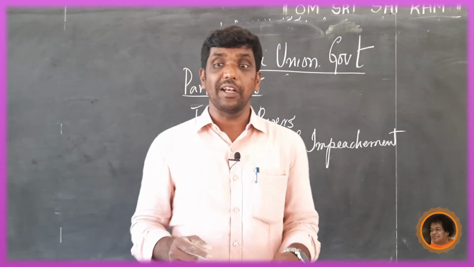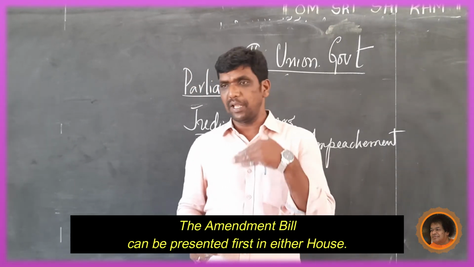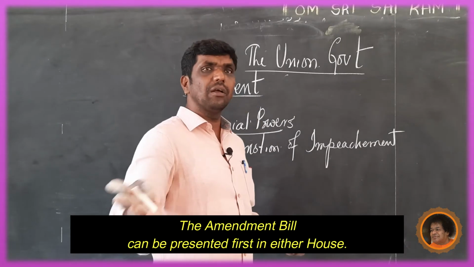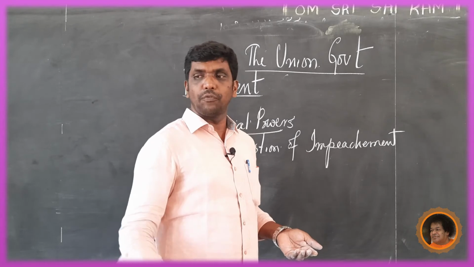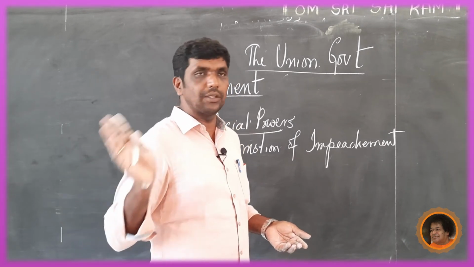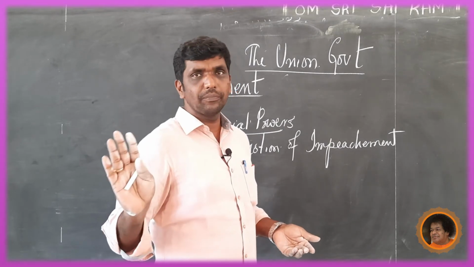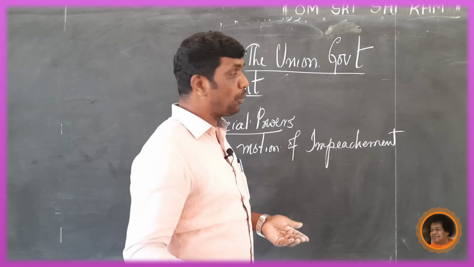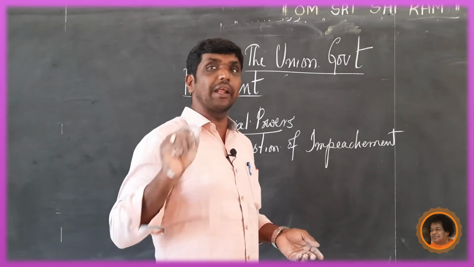Then an amendment bill can be presented first in the Rajya Sabha, or in the Lok Sabha. If only one house approves the amendment and the other does not, the amendment will not be passed. So here the approval of both the houses is required.